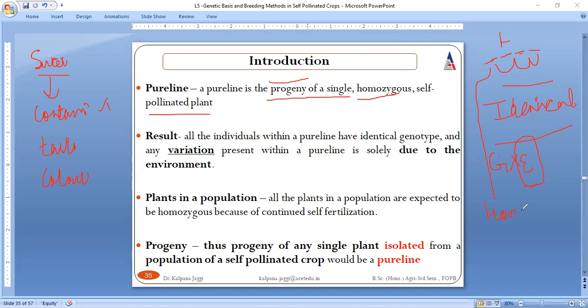That means they are going to have the same genetic content. Because we are talking about a self-pollinated plant, they are going to be homozygous, because here self-pollination is the only pollination that is going to take place again and again.